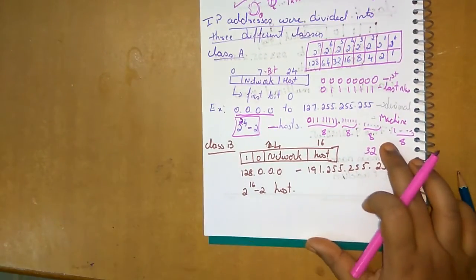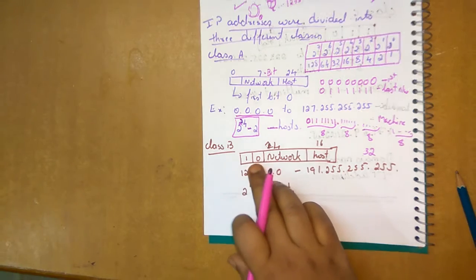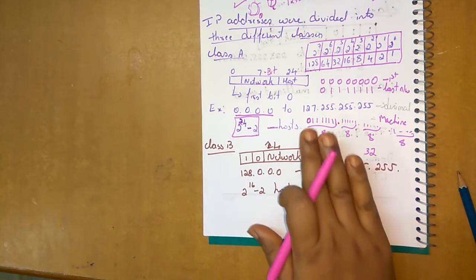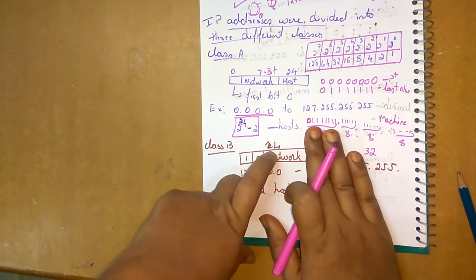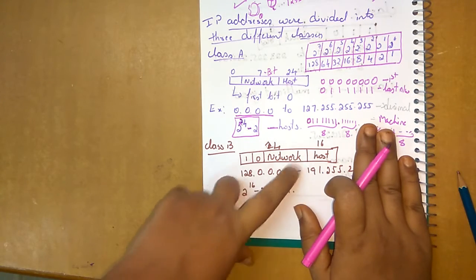Okay, the next is class B. Class B starts with 10, and for the network part it covers 14 bits and for the host part it covers 16 bits.